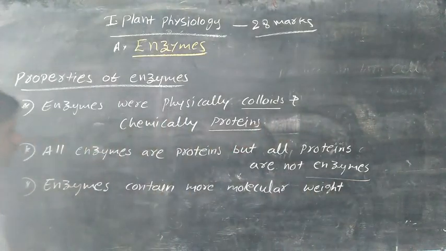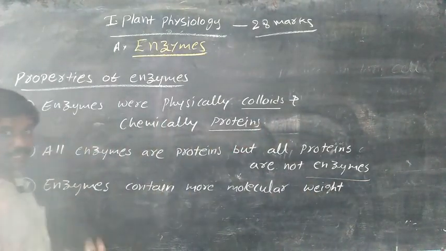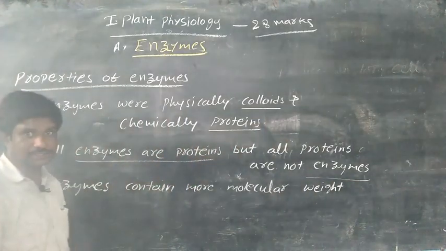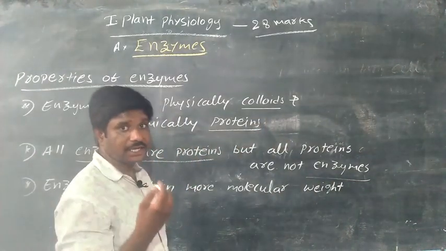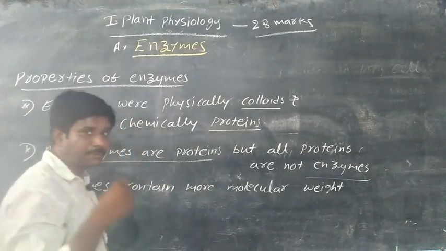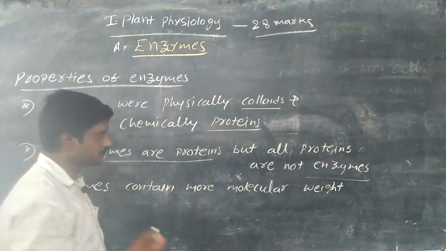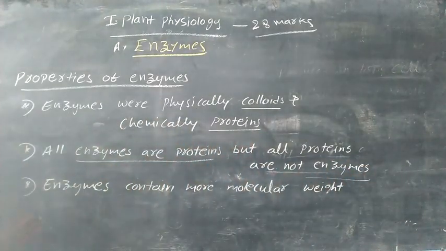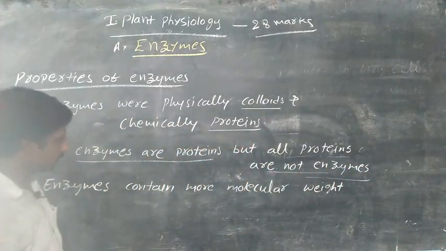That means protein is present in all enzymes, but in some enzymes a non-protein part is also present. That's why all proteins are not enzymes. This will come in the next class.